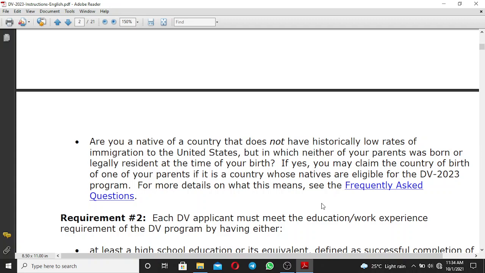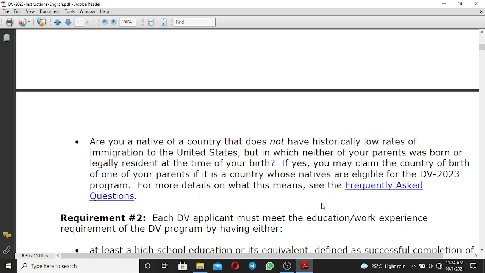You, as a Nigerian national, can claim the country of birth of your parent as your country of chargeability for the purpose of participating in the DV 2023.